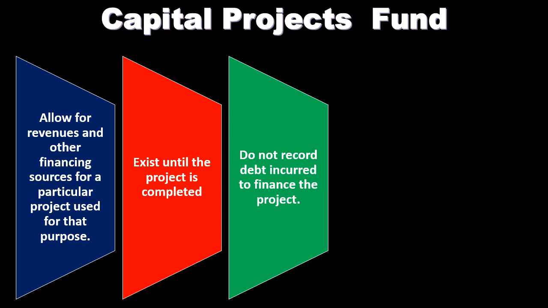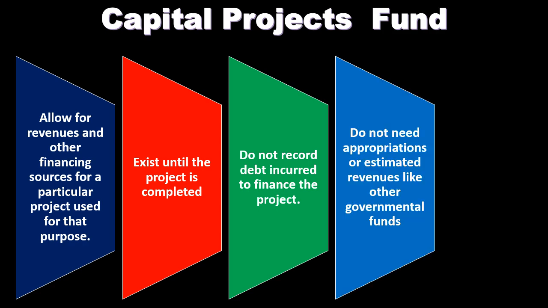The fund is on a modified accrual basis, and therefore the liability related to long-term financing is not tracked there. It's only going to have current liabilities and current assets being tracked in the fund because it's a governmental fund using the modified accrual basis. The capital project funds do not use appropriations and estimated revenues like other governmental funds. In other words, we don't have the budgeting accounts that we typically use in other funds, which we record at the beginning of the period.